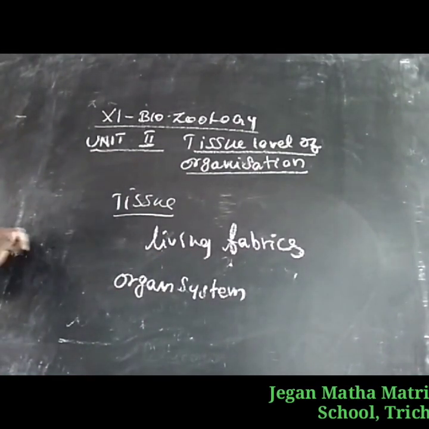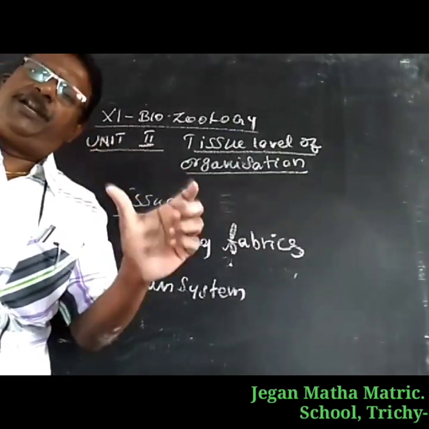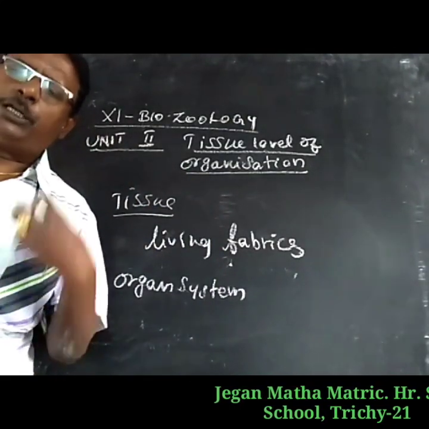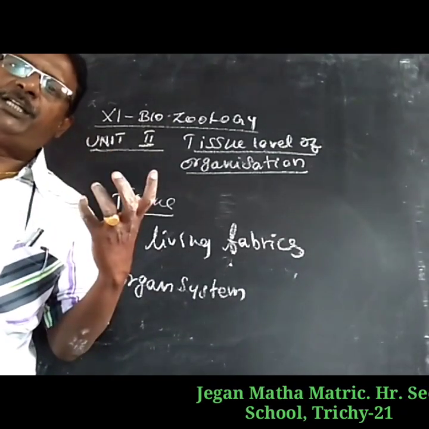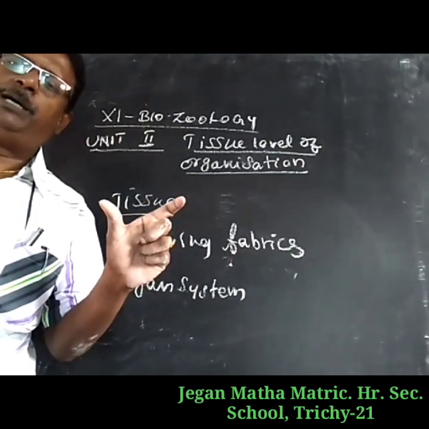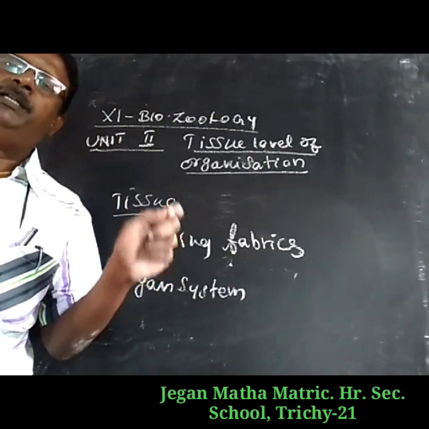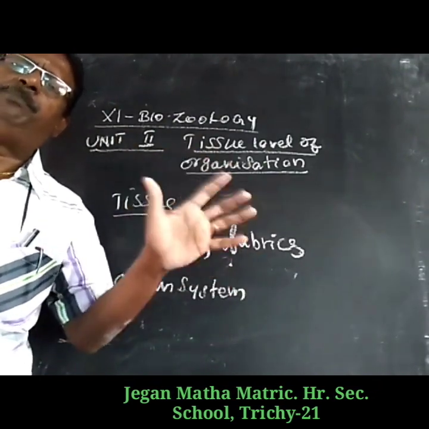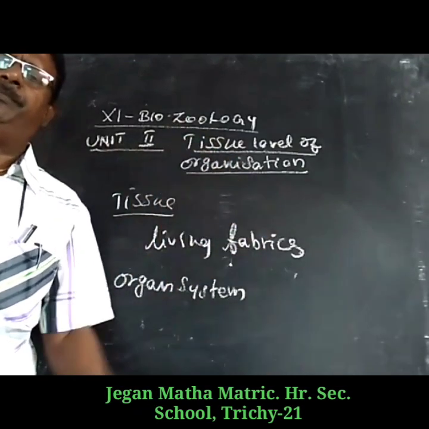In the human body, different types of organ systems are present: circulatory system, respiratory system, digestive system, reproductive system, excretory system, and nervous system. Different types of systems are active in the human body.